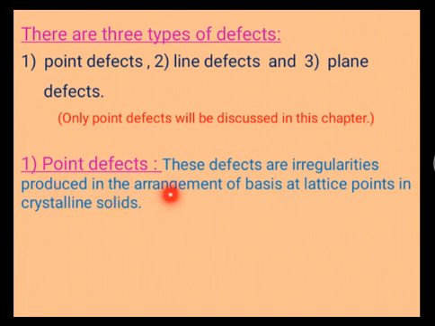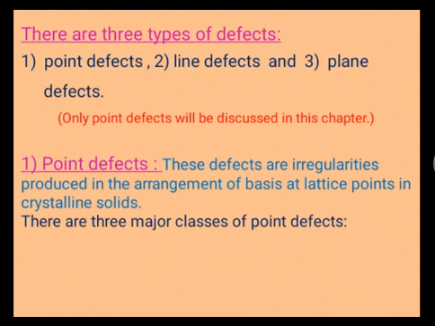Point defects are irregularities produced in the arrangement of the bases of the lattice points in a crystalline solid. Or this may also be defined as: irregularities produced at a specific point are called a point defect.